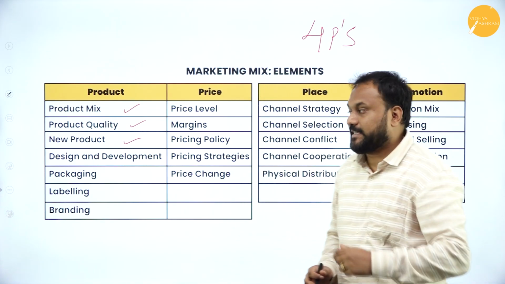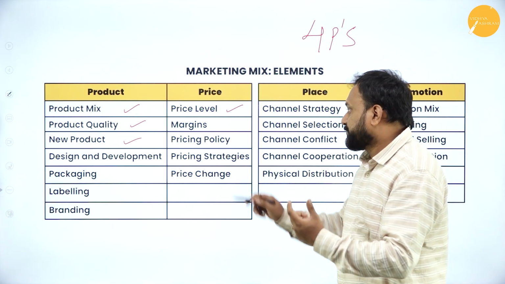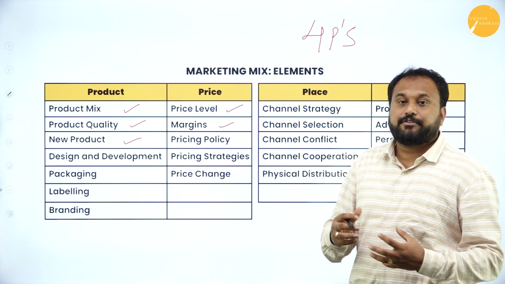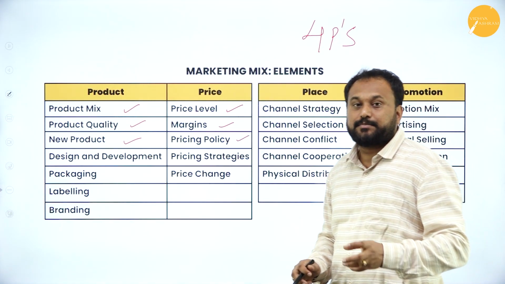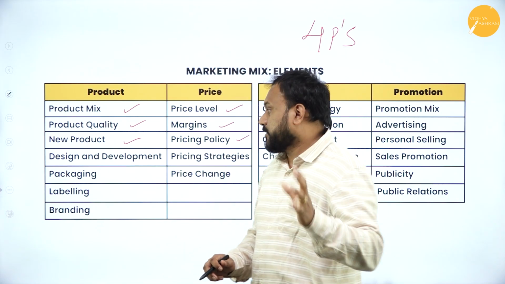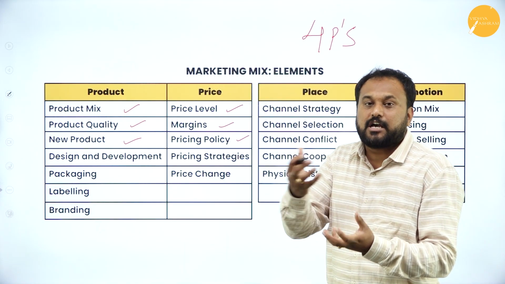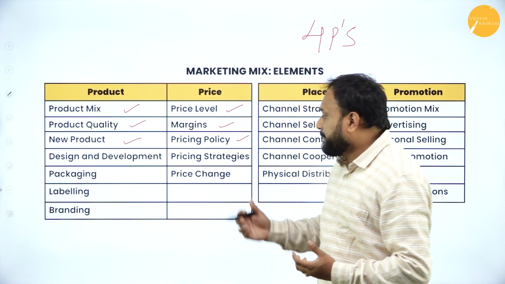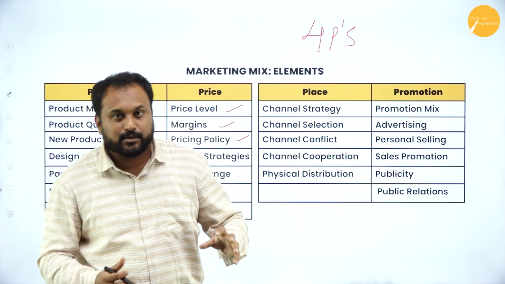Second, when we go with pricing, what happens is the price: how much the price level should be set, margins of profit which you are supposed to determine, then pricing policy, how it varies because of the competitor or because of your quality or the quantity. That is what you are supposed to check. Pricing strategies to cut through the competition, how much pricing you are supposed to go with. Price change: if there is a fluctuation, how you need to adjust to it.